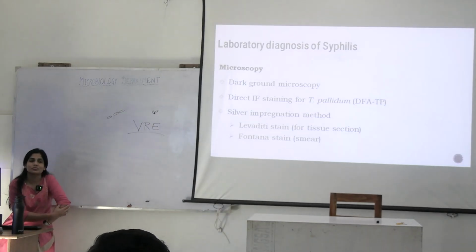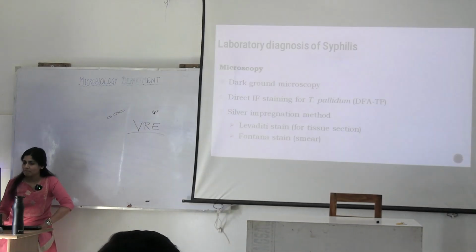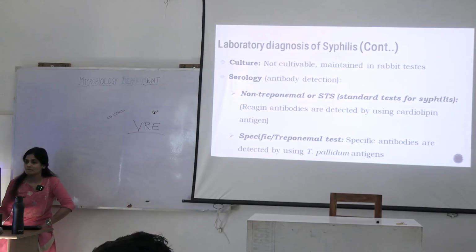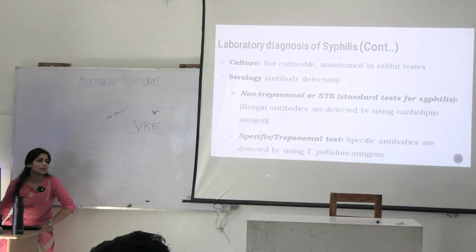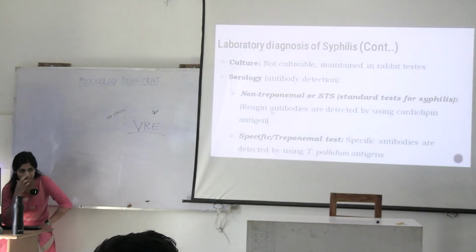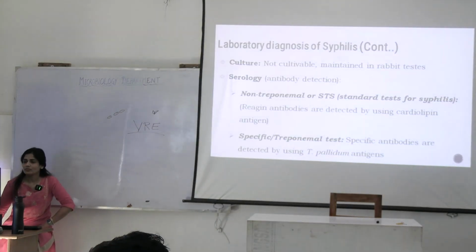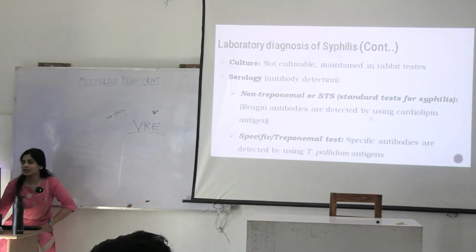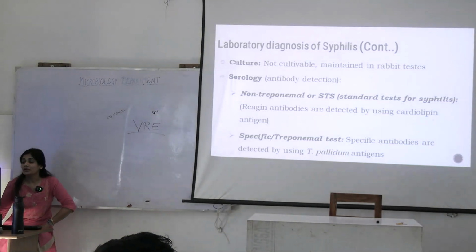What are these two kinds of methods? You are using non-treponemal and treponemal tests. In case of non-treponemal test, what are you using? You are using antibodies that are detected by using cardiolipin antigen.